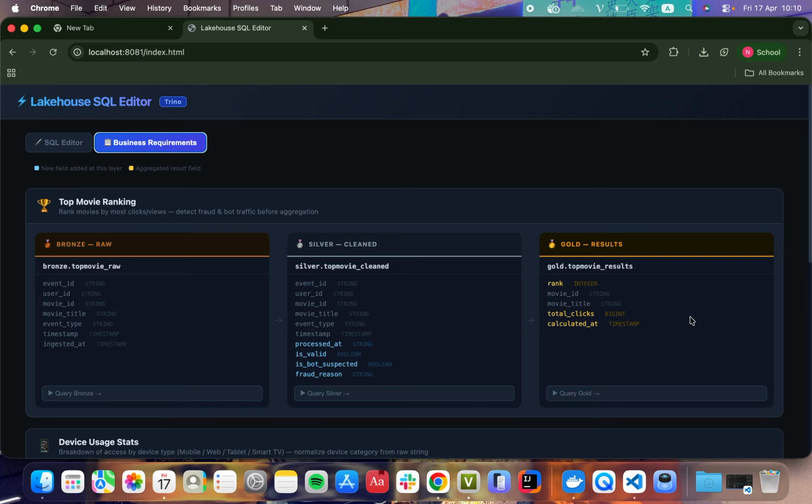Go then queries silver every 15 seconds, carrying only valid non-bot click events, and produces a live top 3 ranking. The write is fully atomic. Either the entire new ranking commits or nothing does, so users never see a partial result.